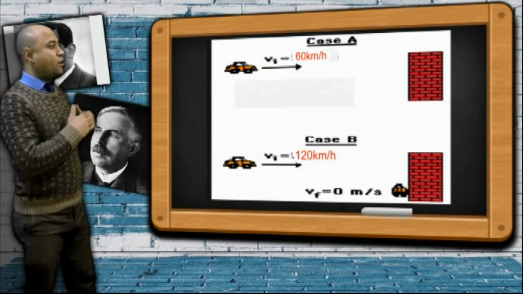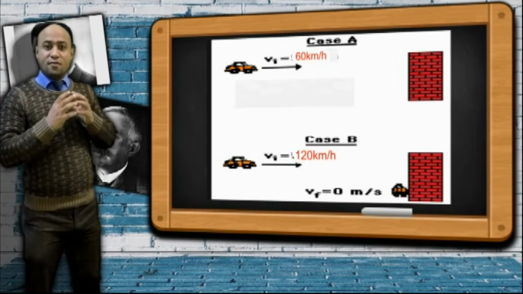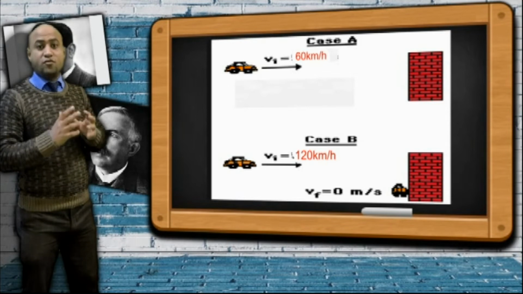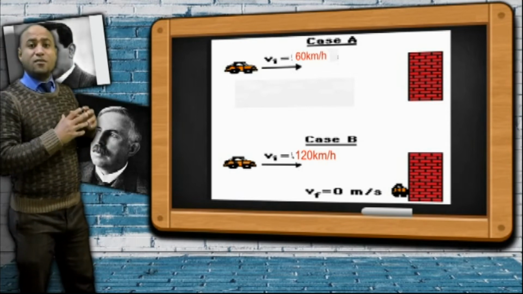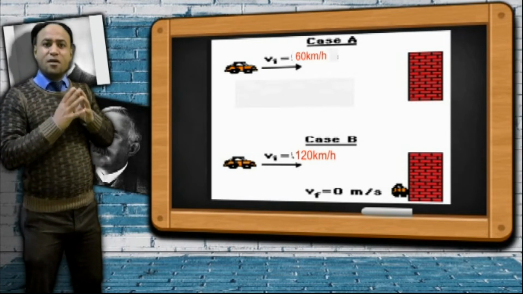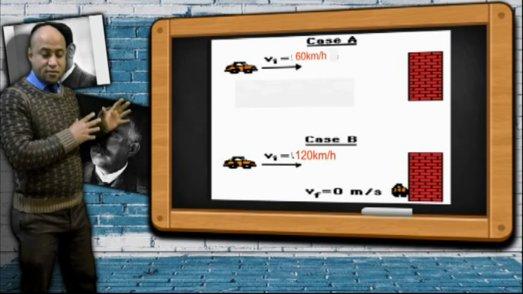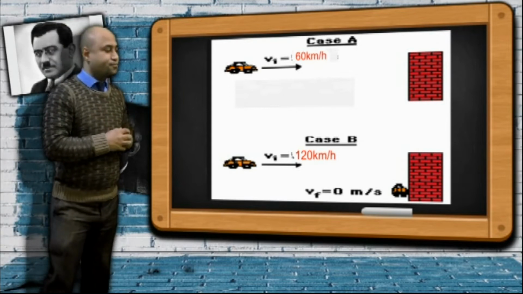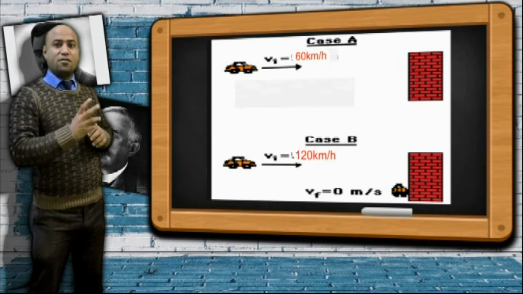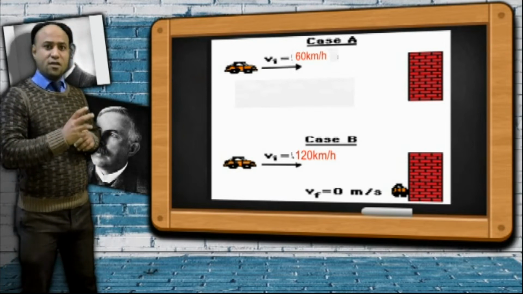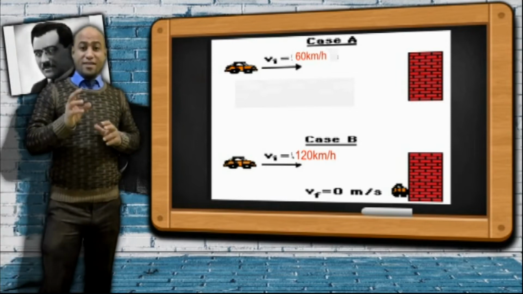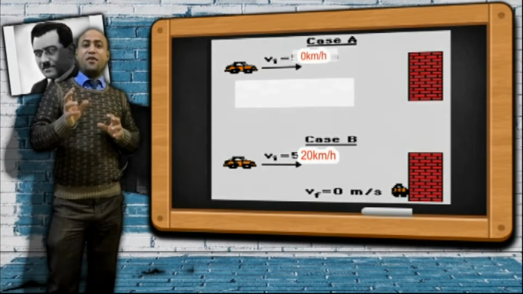So when they collide with a wall, the second car, which moves with higher velocity, 120 km per hour, suffers much greater destruction than the first car, because momentum increases by increasing the speed or the velocity of the moving object. By increasing the velocity, its momentum increases, so the effect of collision increases. So we can say that momentum means the effect of collision.